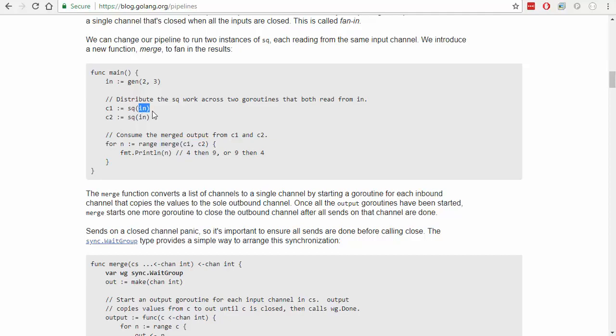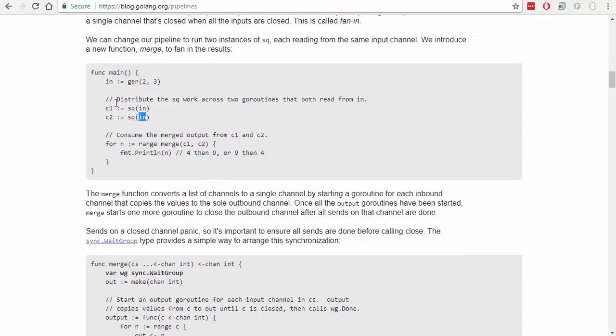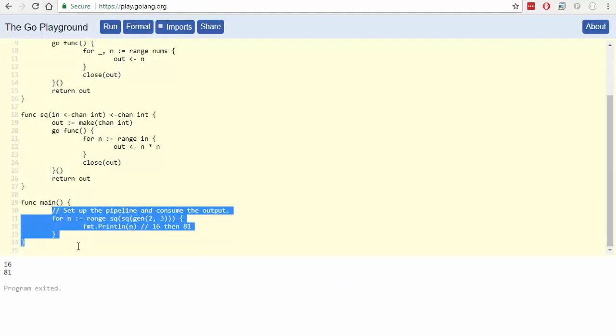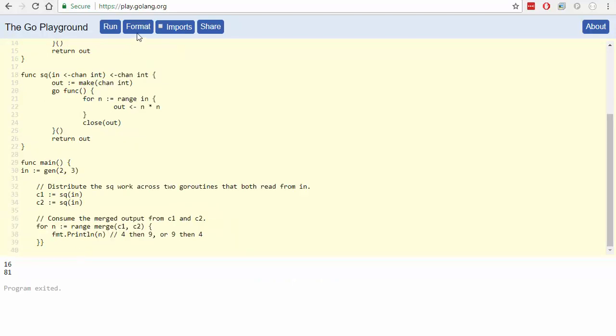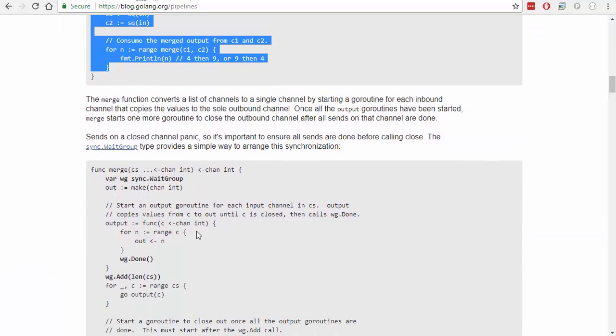And they're both reading from the same channel. No, they are both reading from the same channel. So they both get 4 and then 9, or 9 and 4, of course, depending on how the concurrency works. So let's just try that just to double check. Oh, of course we need our merge function.